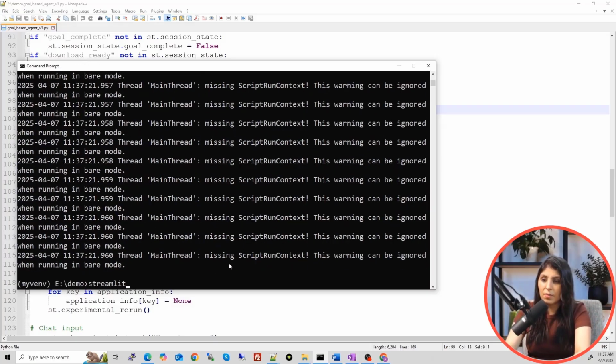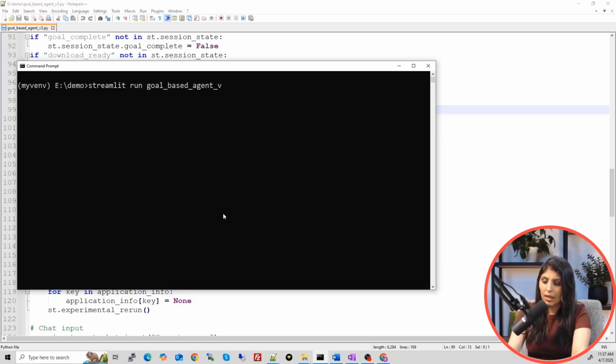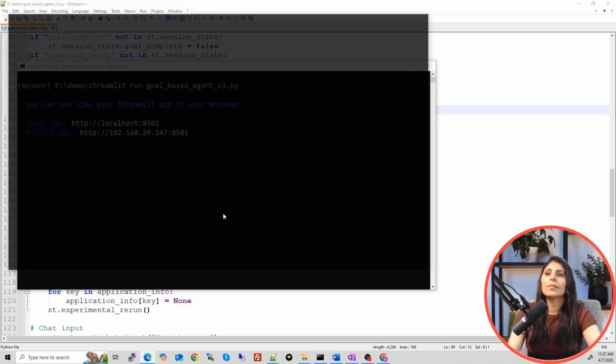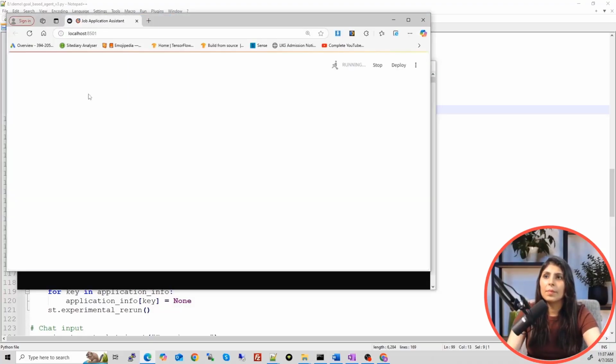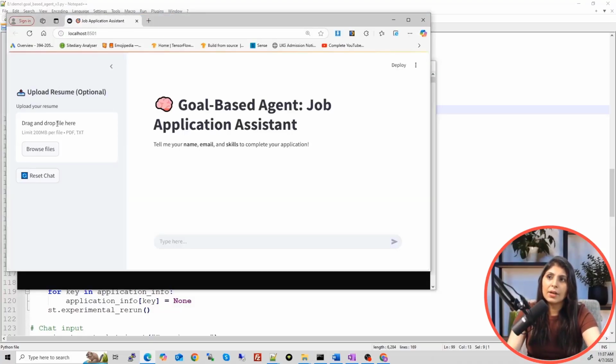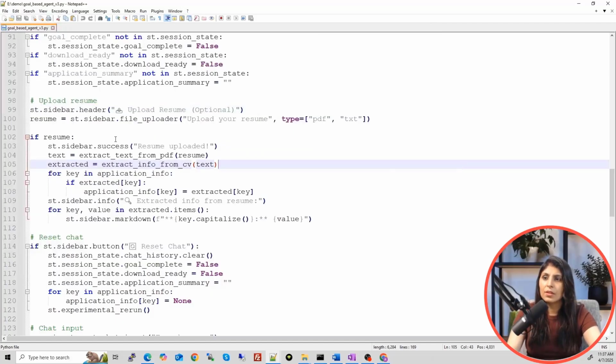So you will write streamlit run and then the file name like this. All right. So this is the Streamlit app, and see this sidebar. On this sidebar, we have this upload resume and then this. So this we are getting through this sidebar.